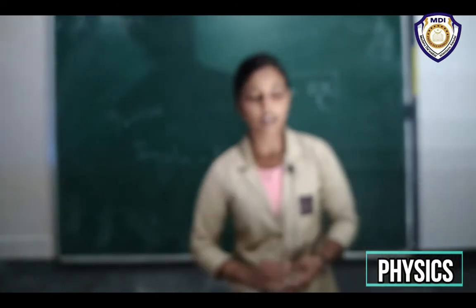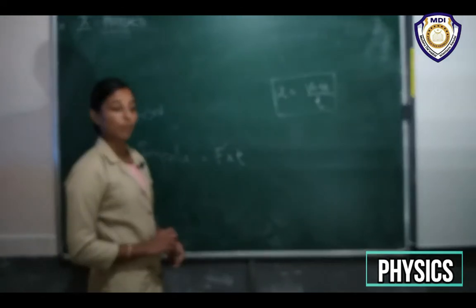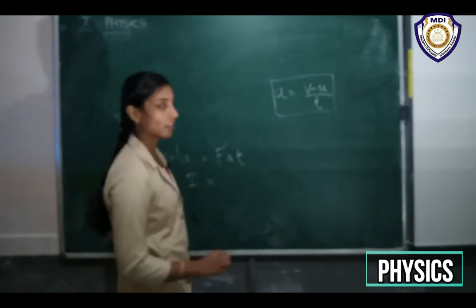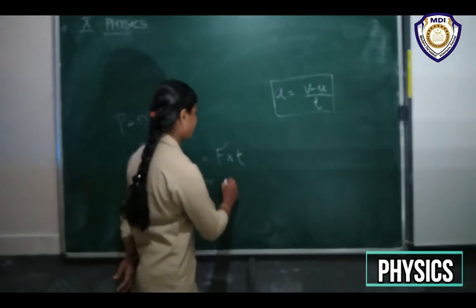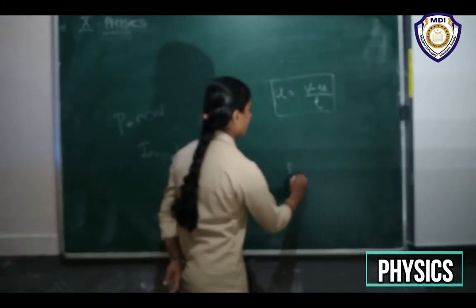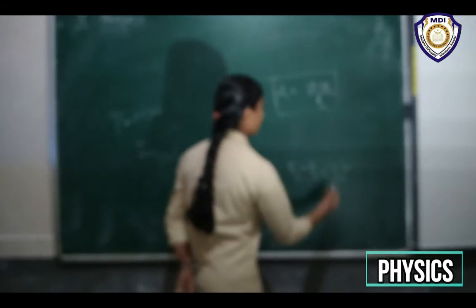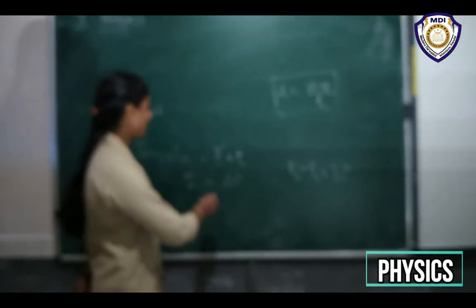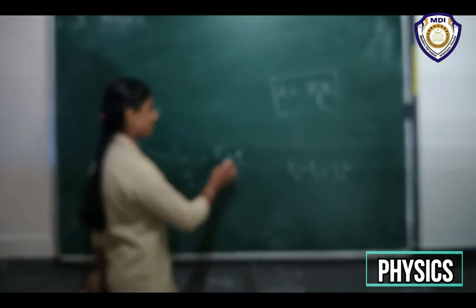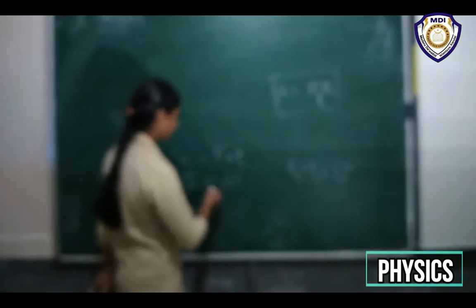So we can also write impulse as the change in momentum. That is, impulse is also written as change in momentum. Change in momentum we can represent as delta P, that means P2 minus P1. So how does it come? Here we have force into time. Impulse is equal to force into time, the time it actually acts over, right?